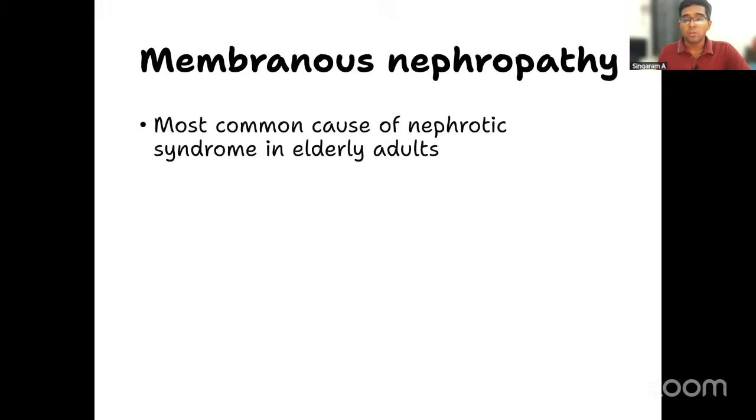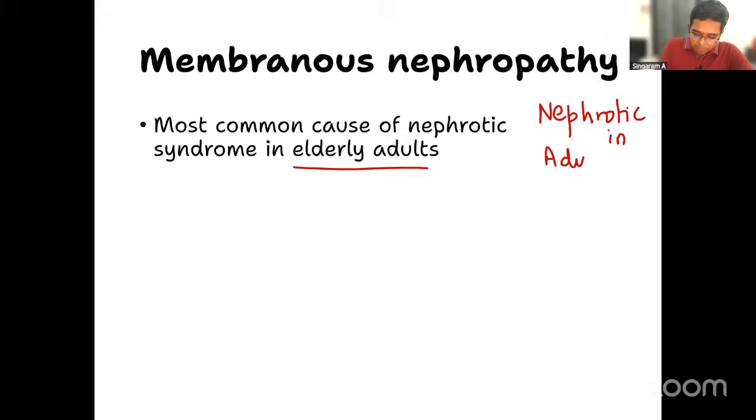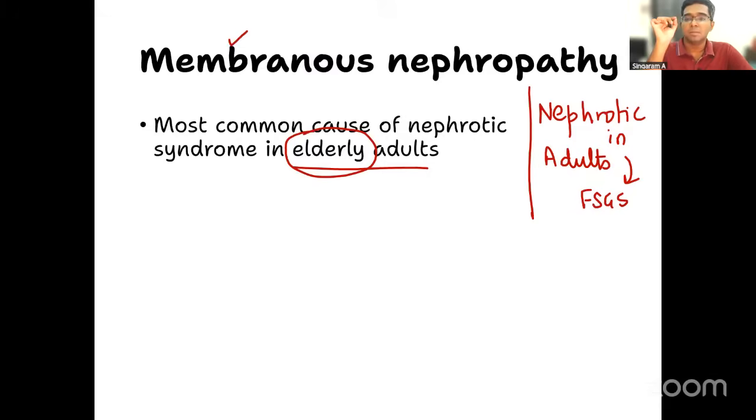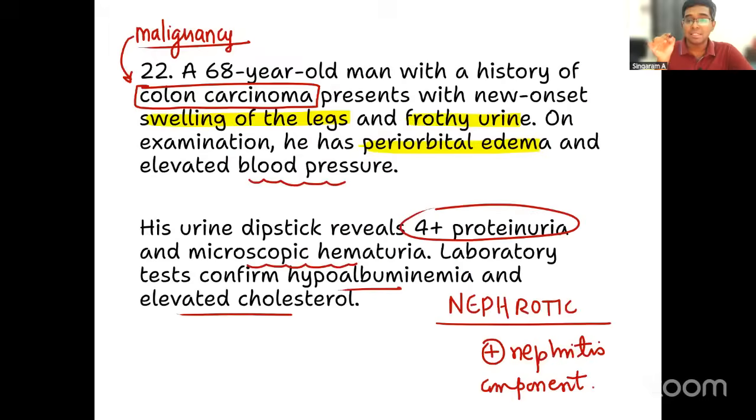Please remember, it is the most common cause of nephrotic syndrome in elderly adults. Very important, in elderly adults. If the question says nephrotic in adults, what is the usual cause? It is FSGS. But if the question clearly mentions elderly adults, the most common cause is membranous nephropathy. So this is something which you need to keep in mind. Overall, the most common cause of nephrotic syndrome in adults is FSGS. In elderly adults, it is membranous nephropathy. You can see in our question also, it is a 68-year-old male, an elderly adult. That is something which you need to remember.